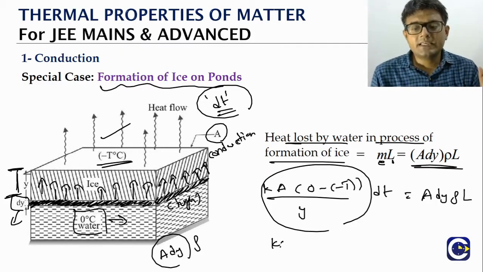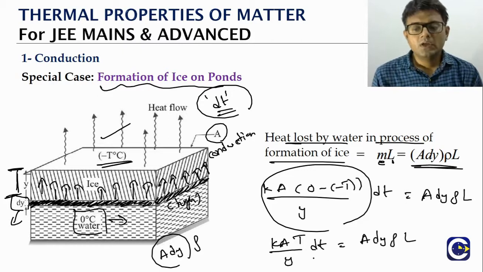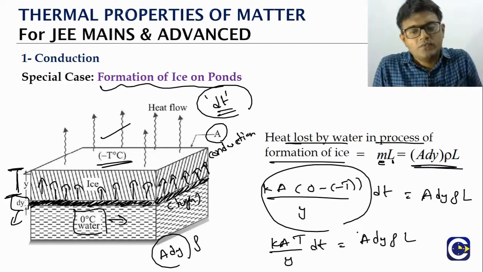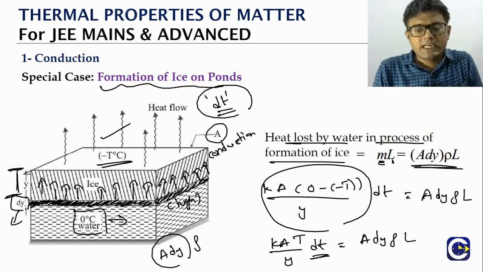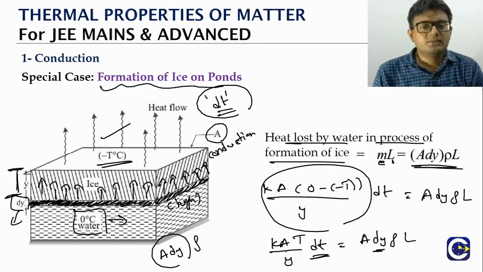Now look at this, K A (T/y) dt is equal to what? A dy rho L. So here we have time as one variable, and the other variable is y. So what we will do is rearrange them.